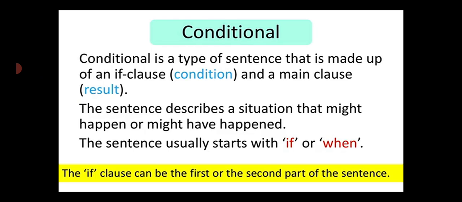A conditional is a type of sentence made up of an if clause, which we call the condition, and the main clause, which is the result. The sentence describes a situation that might happen or might have happened. It means it is telling something you are not sure of. Usually this kind of sentence starts with if or when. Is it clear?